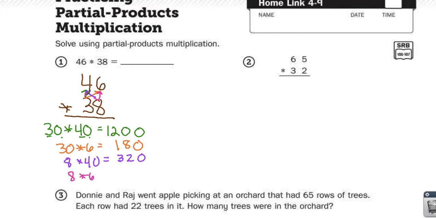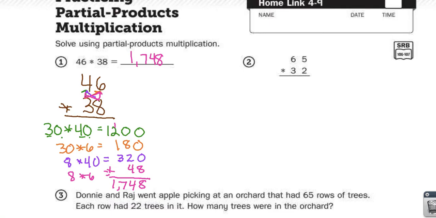And so here we can see my bow tie is now finished. 8 times 6 is 48. So I'm going to add up all the parts, or the partial products. 0, 0, 0, 8 is 8. 8 plus 2 is 10, plus 4 is 14. Carry my 1. 1 plus 2 is 3, plus 1 is 4, plus 3 is 7, and 1. 1,748.